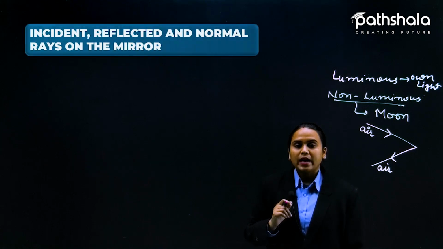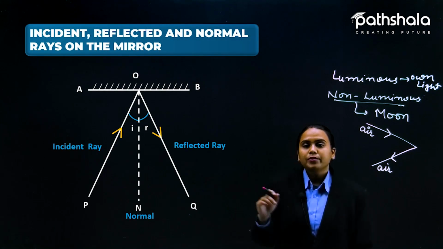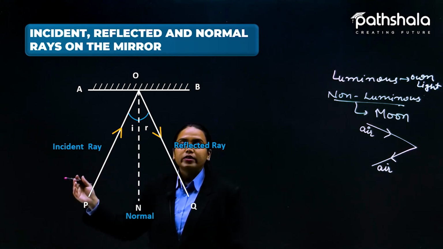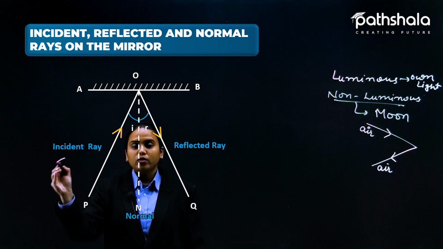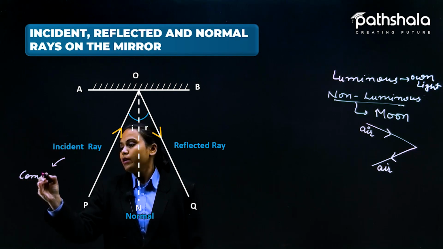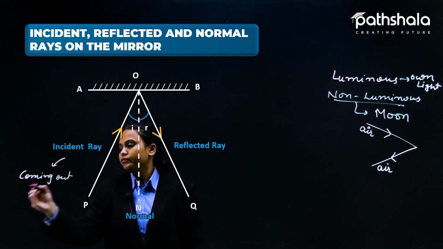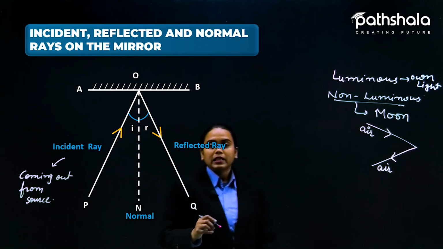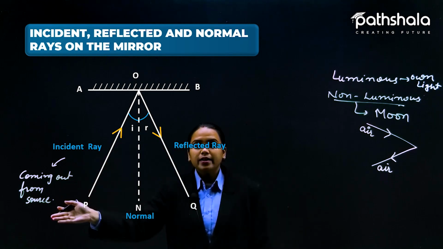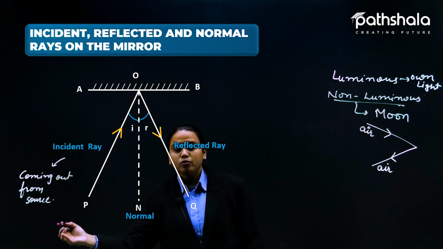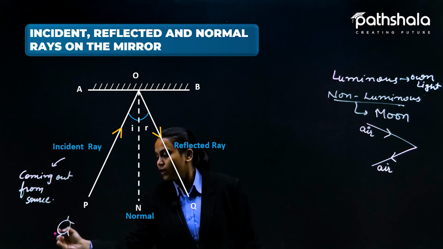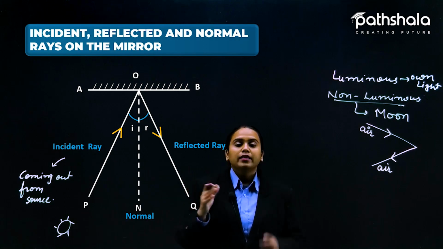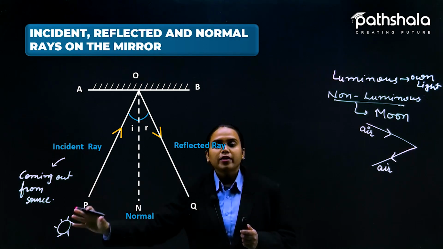Let me explain it with the diagram. Here we have the incident ray. This incident ray is the ray which is coming out from any source. Let's suppose it is coming out from the sun, or any bulb or any tube light, that is the energy source in our home. So from there light is coming.